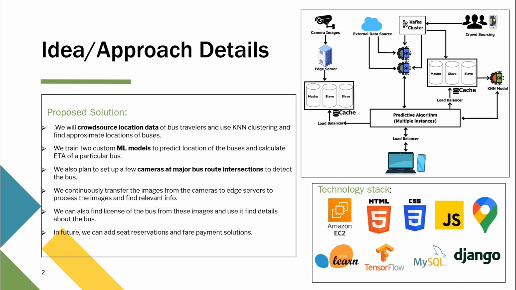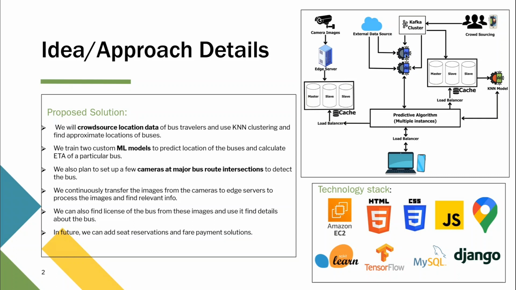We find the mean of these two particular values, and if there's a huge amount of difference between these, we mainly will prefer the crowdsourcing database because it's more real time as compared to the camera image values.